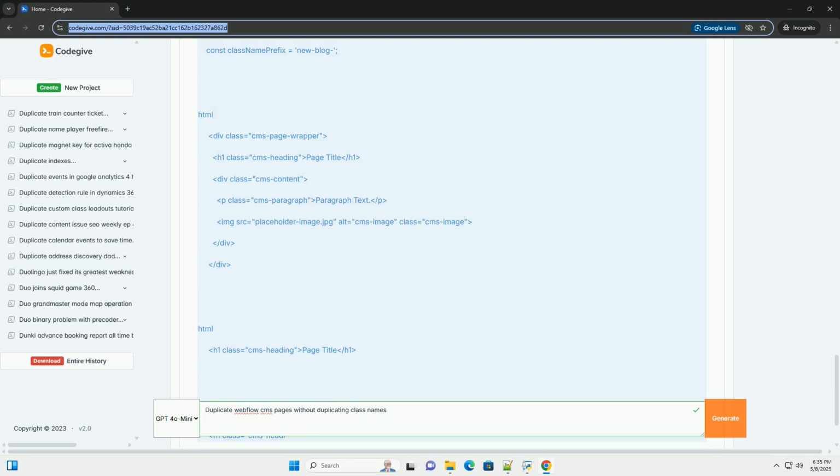Advantages: completely automated class name replacement. Provides the most control over class name generation. Reduces the risk of styling conflicts and specificity issues.